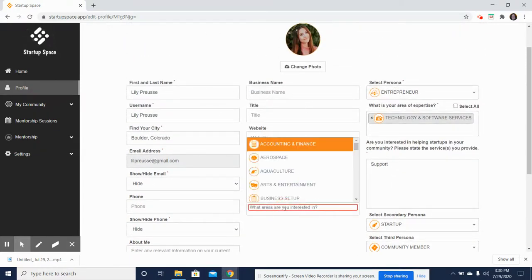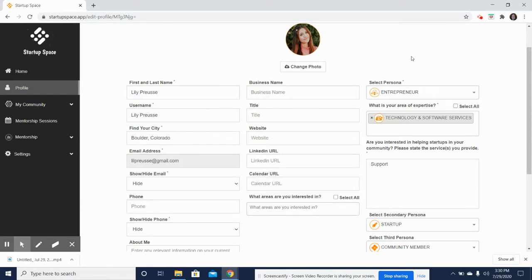Please select any interests. This area of interest will power your homepage and ensure that you can connect with the type of resources you might be interested in. Your persona has already been selected as mentor. This is so that you can be filtered appropriately by other mentees that might be looking for you.